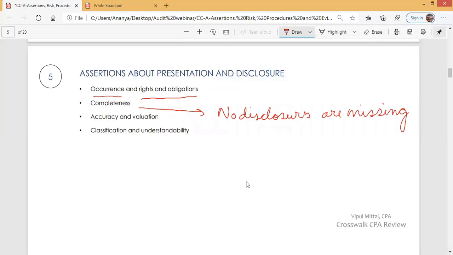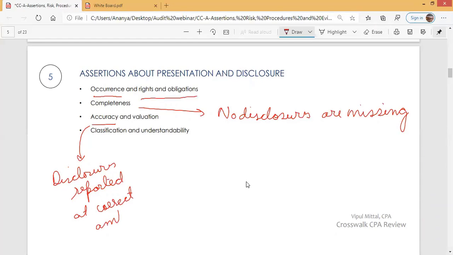Disclosures are complete. Disclosures are reported at correct amount. Information is presented clearly and properly.